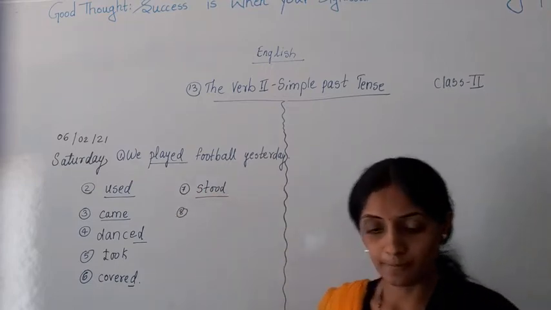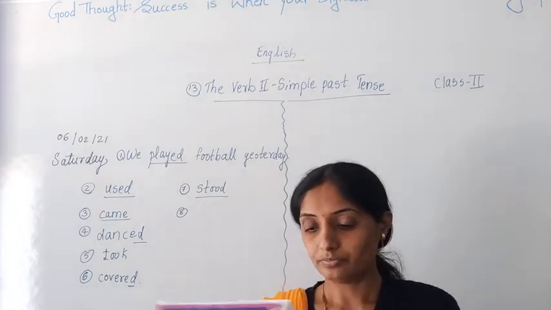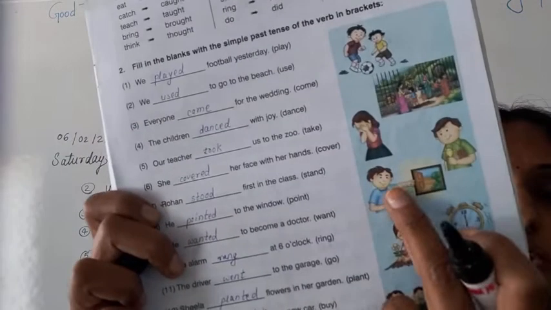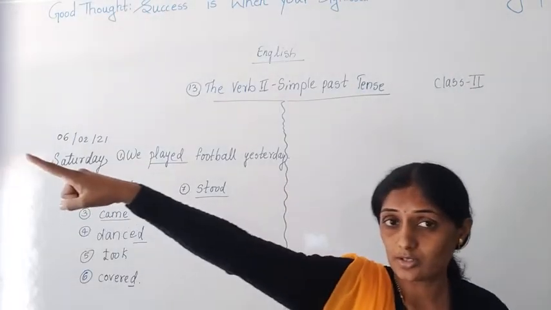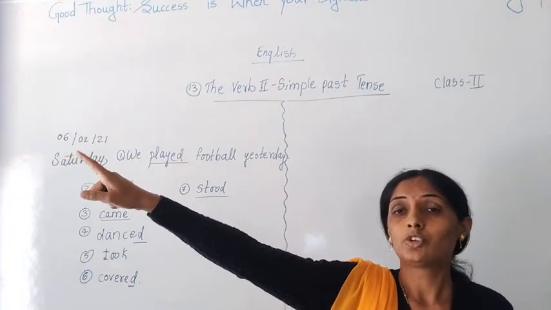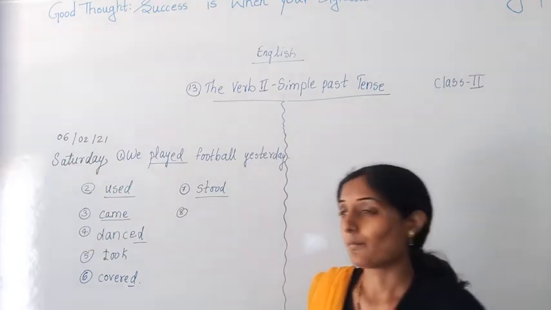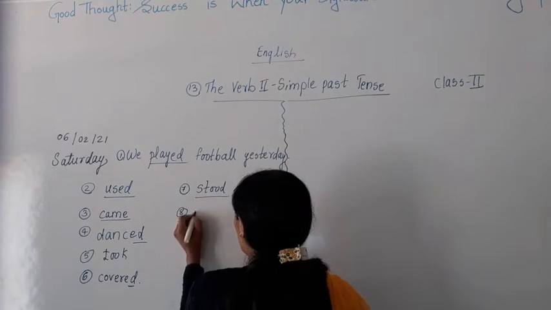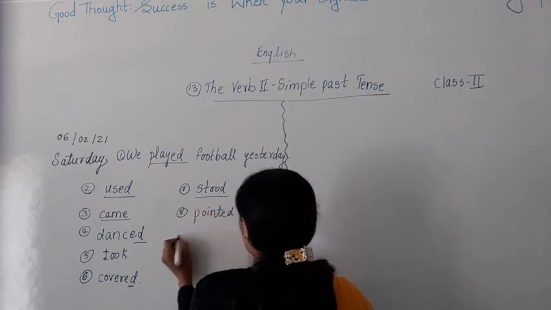Eighth sentence, he dashed to the window. There is a boy. What has he done? He is doing something to the window. What is that? Pointing out. So in past tense, what can you write down of point? He pointed. He pointed to the window.